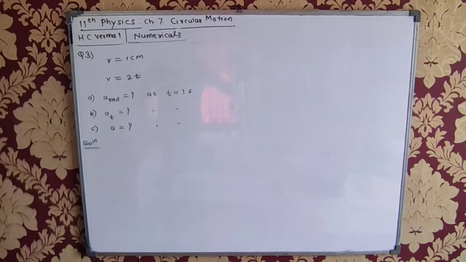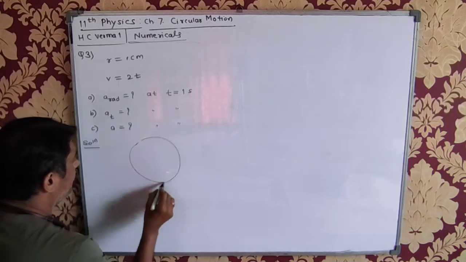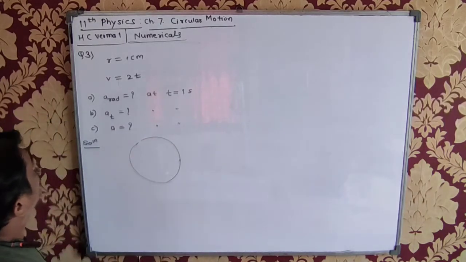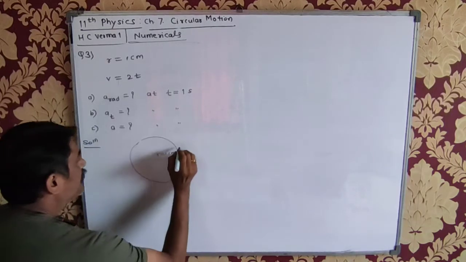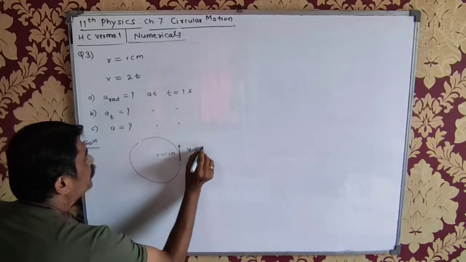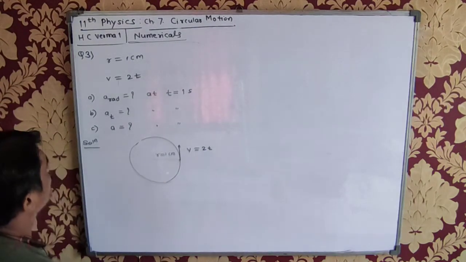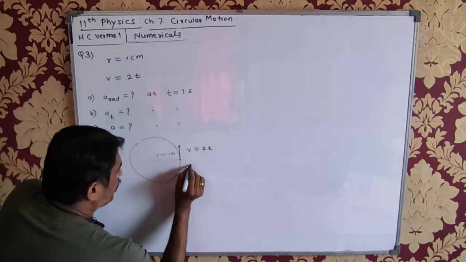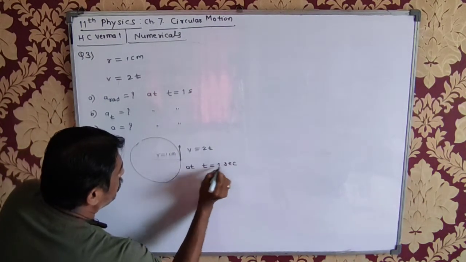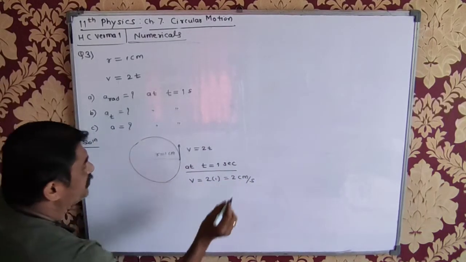Check. See, they say that the particle is traveling along the circular track. ये रहा सर्कल. उसका रेडियस कितना दिया है? 1 सेंटीमीटर. और वेलोसिटी 2t. So at t is equal to 0, velocity 0 है. At t is equal to 1 second, what will be the velocity? 2 into 1, that is equal to 2 centimeter per second. I hope this is clear.